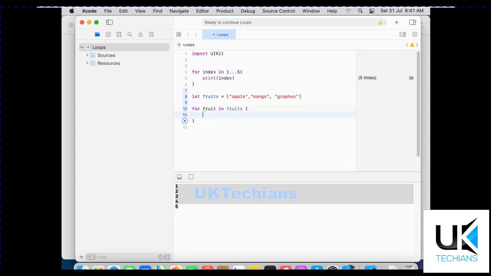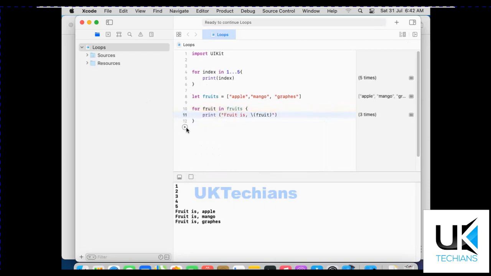What is the condition? Print fruit. Now let's see what it will print. It says fruit is apple, fruit is mango, fruit is grape, right? How many times does this loop print? The size of the array is 1, 2 and 3. So the loop runs for 3 times.